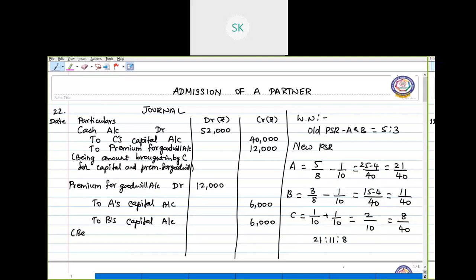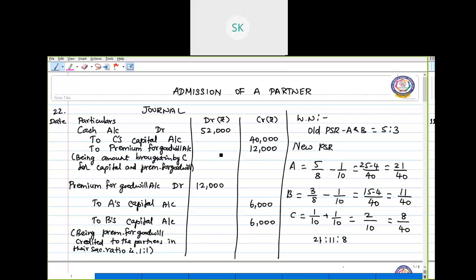And the narration to be written is being premium for goodwill credited to the partners in their sacrificing ratio, that is 1:1.